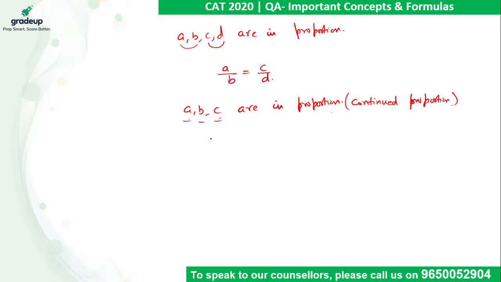For four values, if he writes A, B, C, D are in continued proportion, then the storyline will be different.